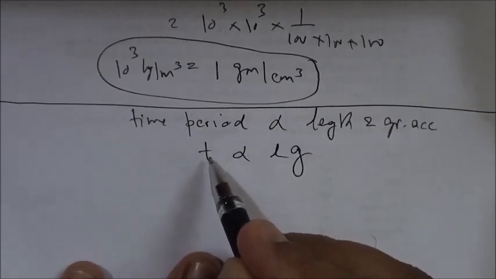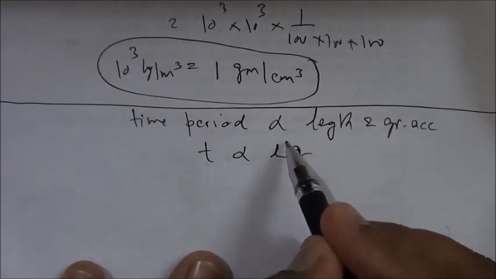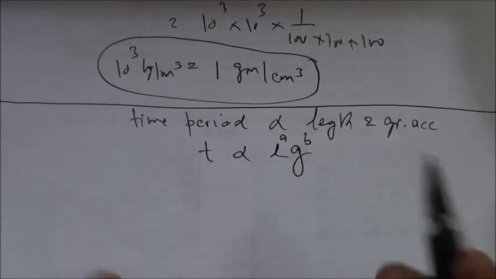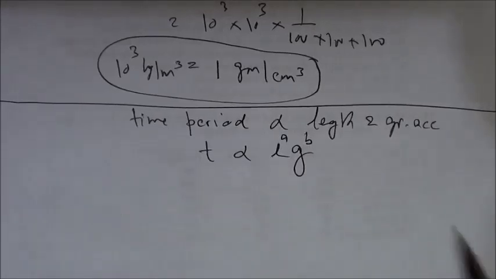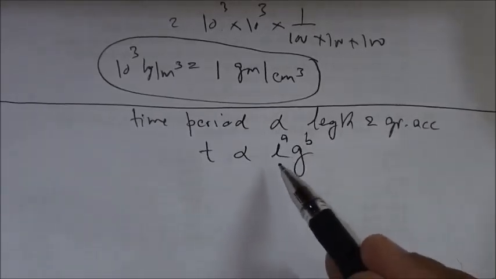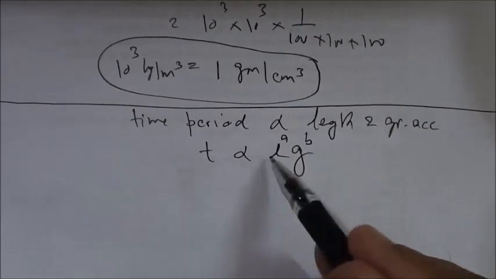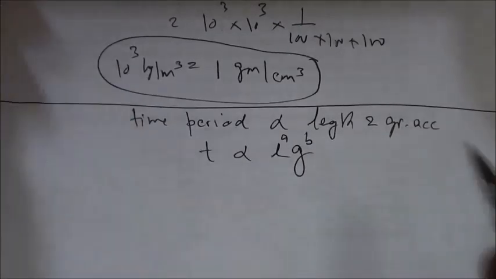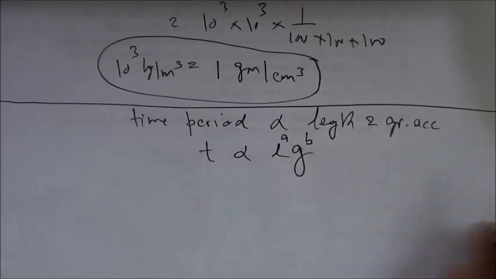We don't know the powers, so let it be A and B.